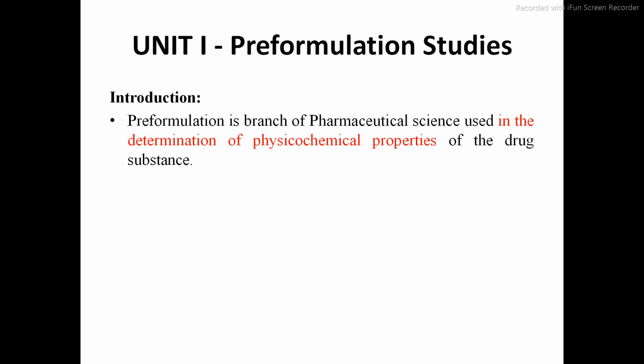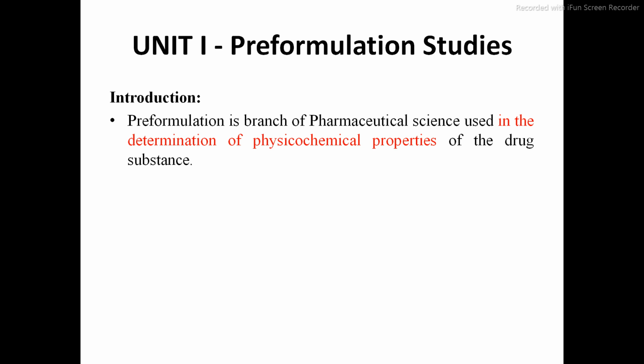Now we are moving towards the main part of your syllabus, that is Unit 1, pre-formulation studies. So what is meant by pre-formulation studies? Pre-formulation is a branch of pharmaceutical science used in the determination of physico-chemical properties of a drug substance. This is a very important task in the development of dosage form. Before proceeding to prepare any dosage form, first we have to determine the physico-chemical properties, as you can see in the highlighted words.